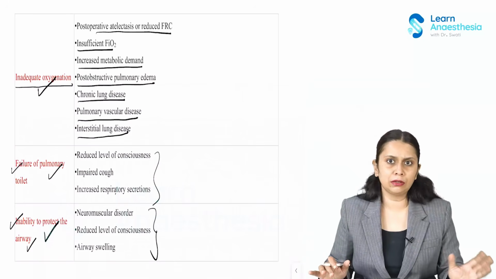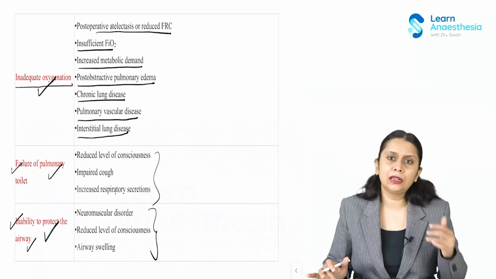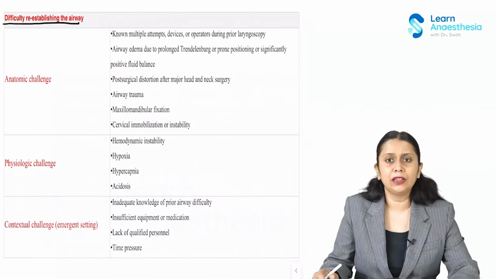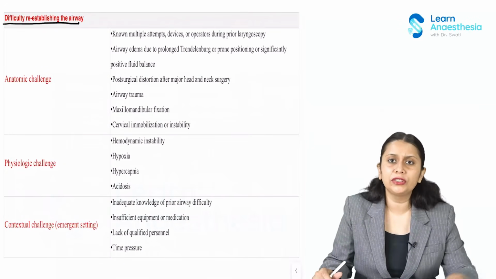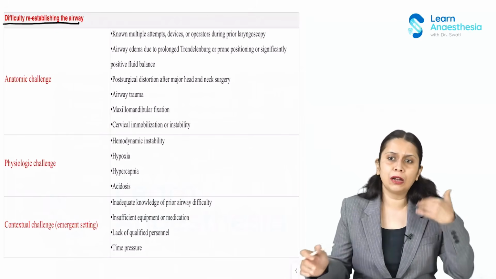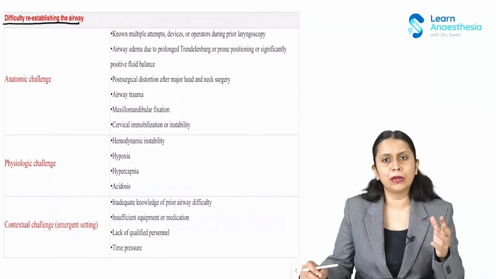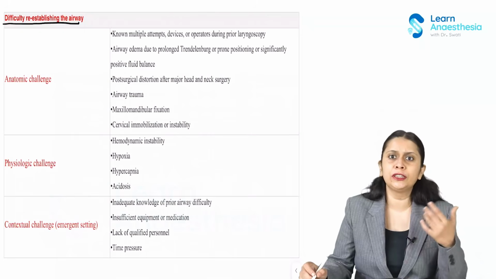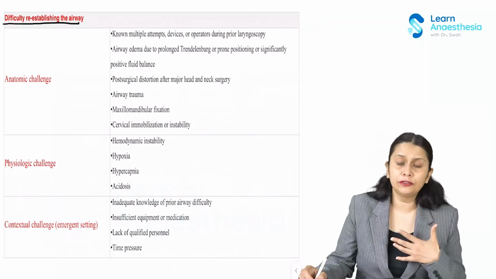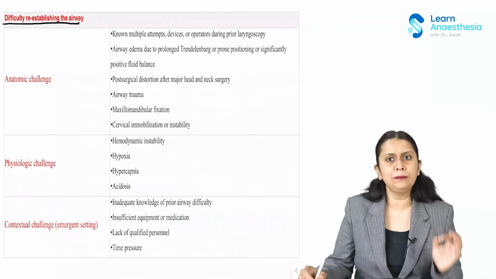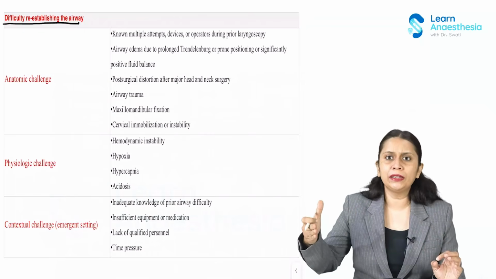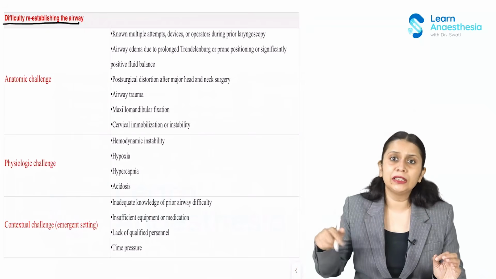Now, the third group of complications is because of difficulty in reintubation, right? Difficulty in re-establishing the airway. So there could be multiple reasons for which there could be difficulty in re-establishing the airway. Now, anatomic challenge. When we took the patient, the patient was already predicted to have difficult mask ventilation or difficult supraglottic airway device insertion or difficult laryngoscopy and intubation or difficult front of neck access. So, if the patient had pre-op difficulty in intubation, now to re-intubate, the difficulty would definitely increase.